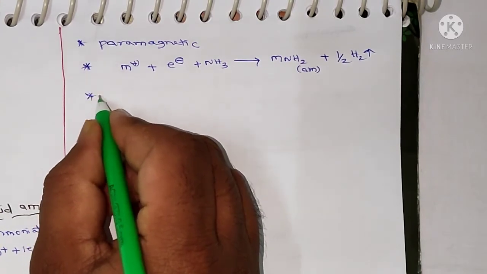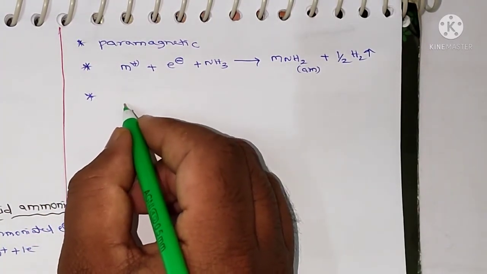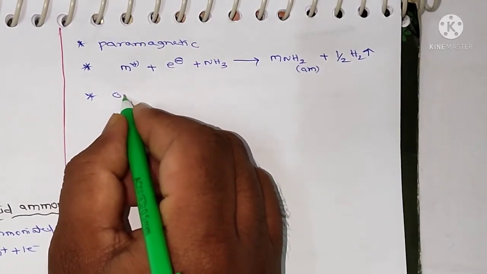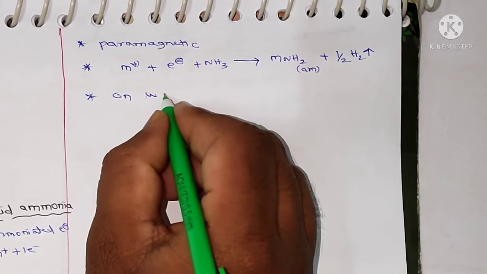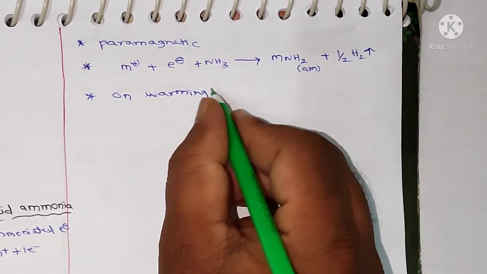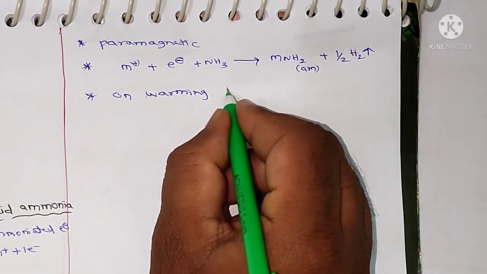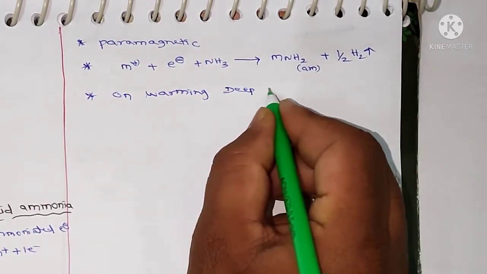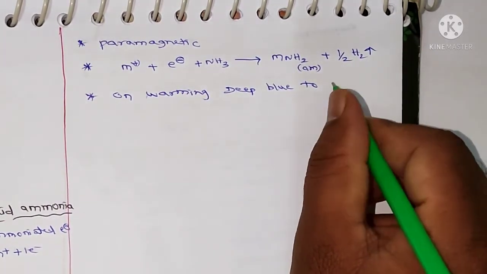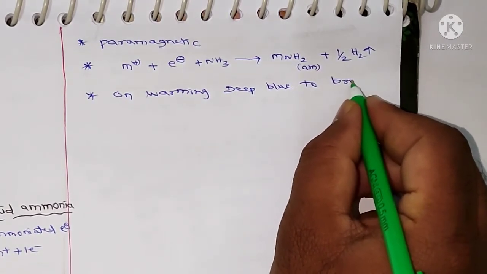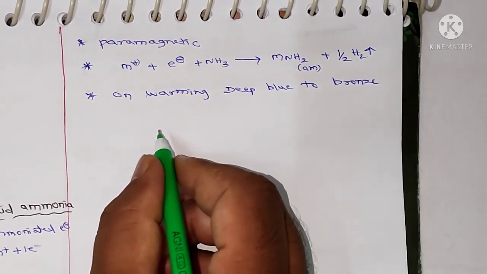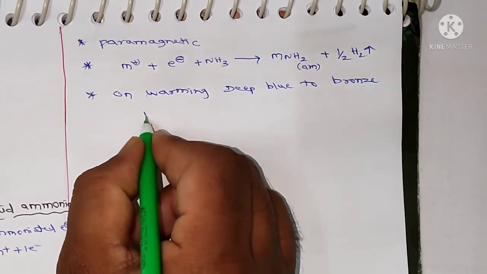And on warming, the concentrated solution's deep blue color changes to bronze color. On warming, if you heat that solution, the deep blue color changes to bronze color, and paramagnetic becomes diamagnetic.